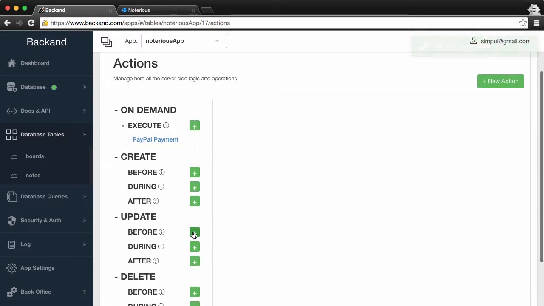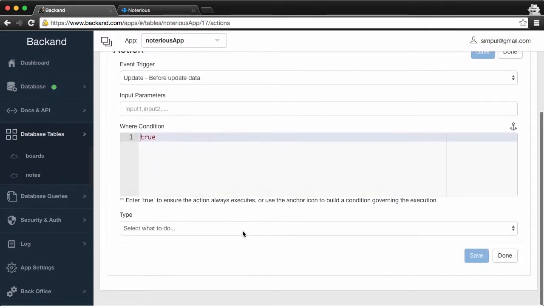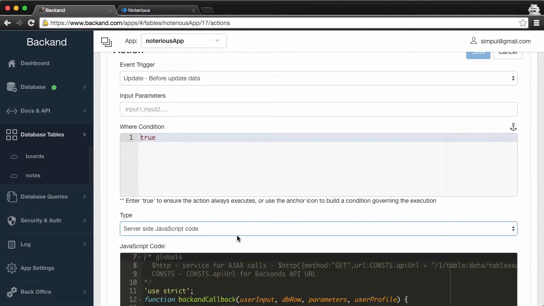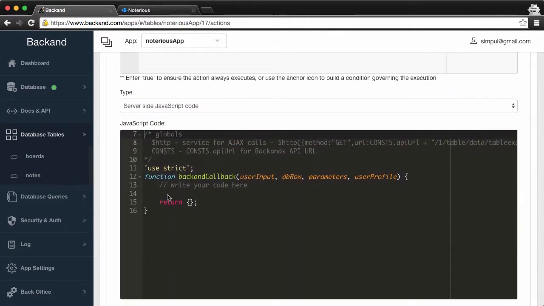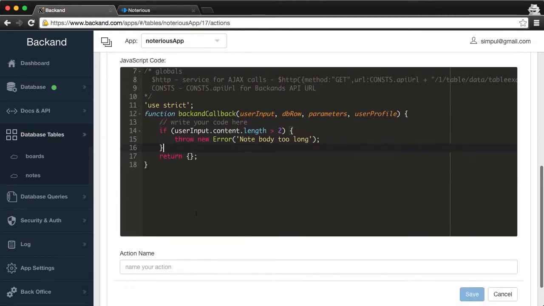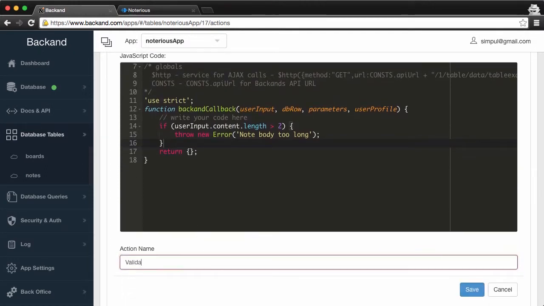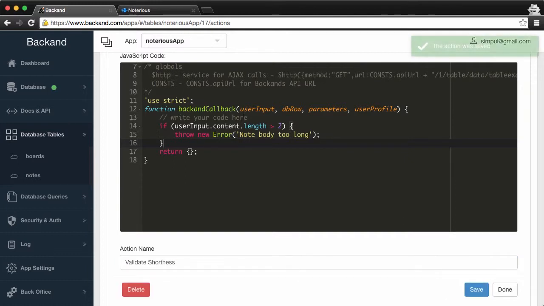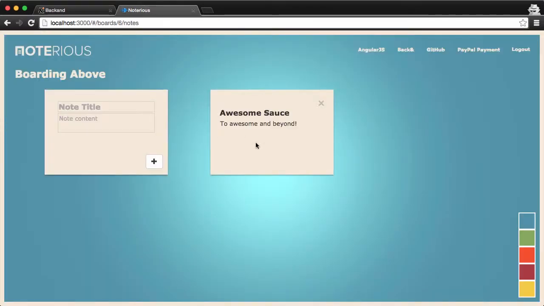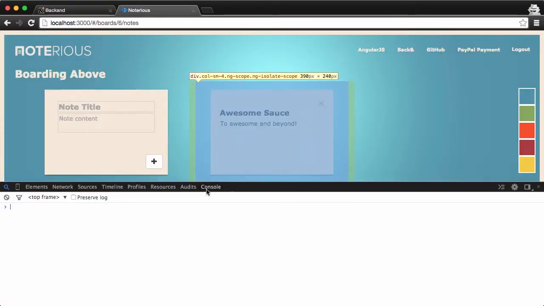Now let's do another trigger, and that is we are going to execute some server-side code when a particular action is taken. In this case, we want to limit the input of the content to 2 characters. So we're going to enforce shortness here. So let's hop into our sample application, and we can see here that this is indeed longer than 2 characters.